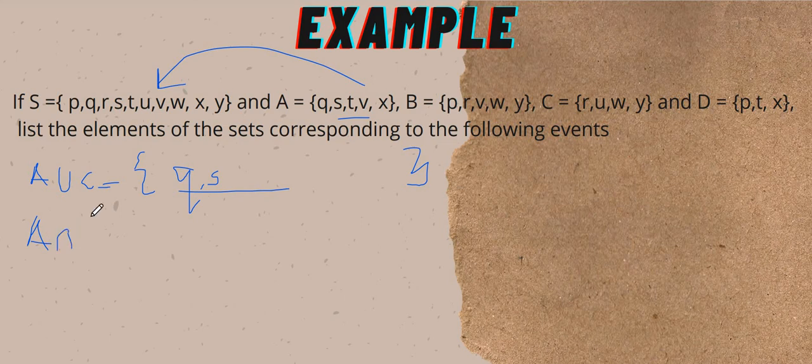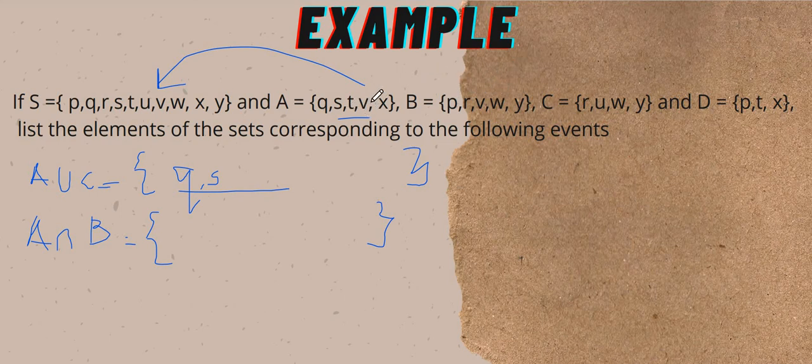Next, A intersect B. A intersect B means a set of elements in common for both, meaning both have that element. You can see A here is Q, S, T, V, X, and B is P, R, V, W, Y. So look carefully at which elements are in A and also in B. Q is not in B, S is also not in B, T is not in B. How about V?